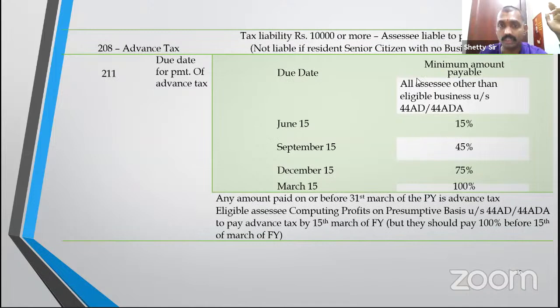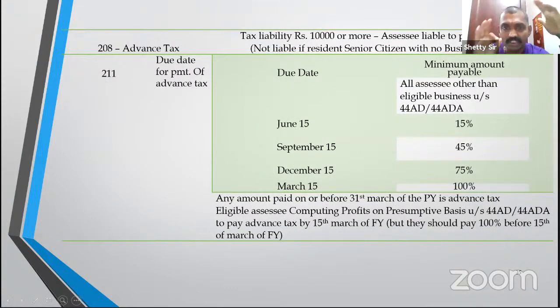Next. Advance tax. Who has to pay advance tax? That is the tax in the previous year itself. So advance tax has to be paid if your tax is 10,000 or more. MCQ, careful, 10,000 or more is liable to pay the tax. However, not liable if a resident senior citizen who has no business income, not required. 211.